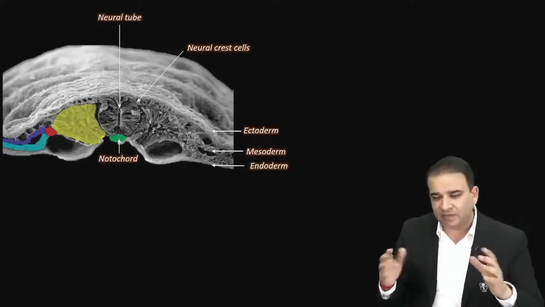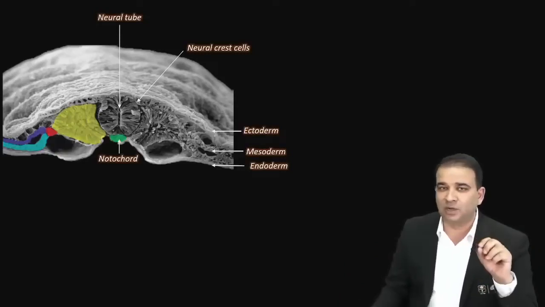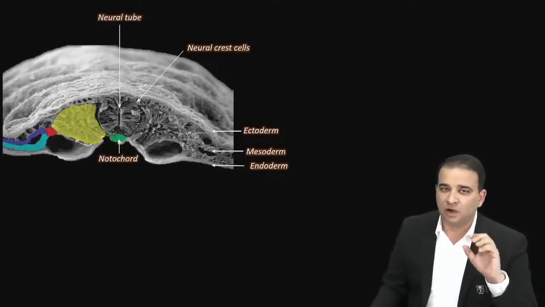Later on, they will migrate. They will come to the side and migrate to certain other areas also. But that is the place where the neural crest cells are seen initially once the neural tube is formed.